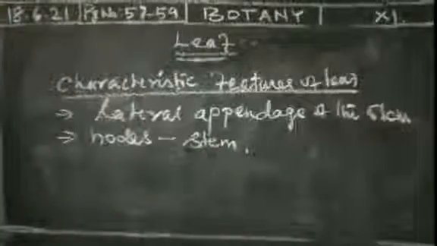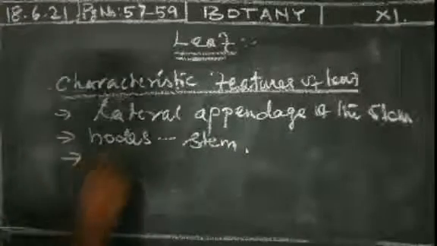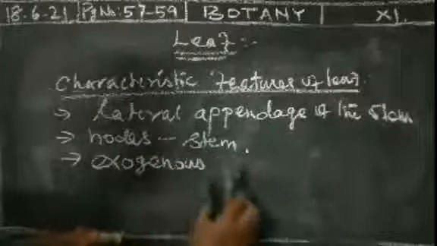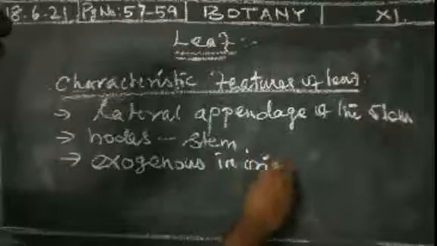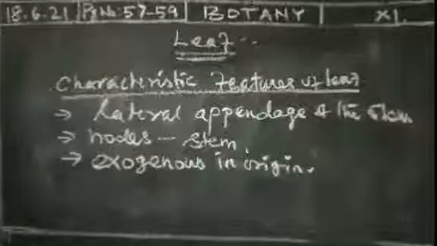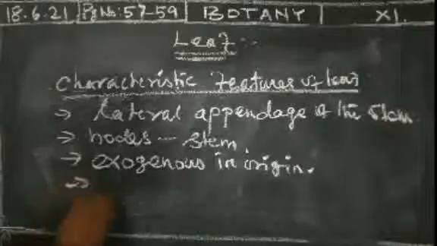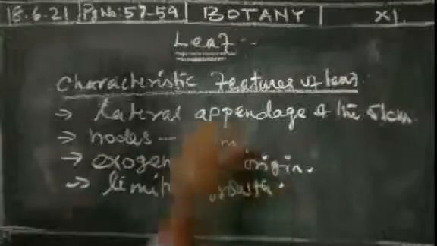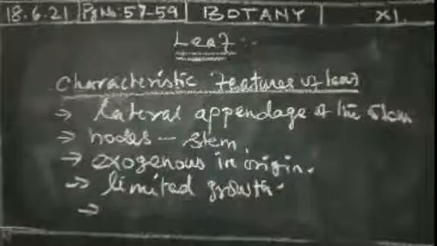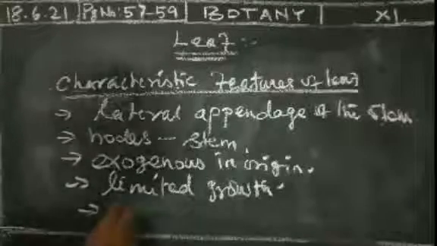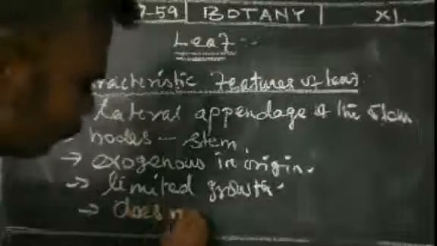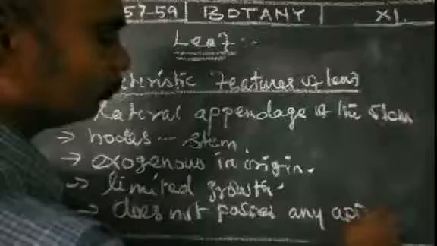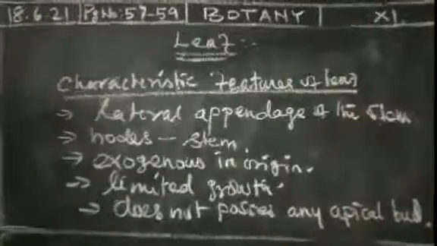These are the characteristic features. Also, leaves are exogenous in origin; it is an outgrowth. Leaves also have limited growth, and they do not possess any apical bud.